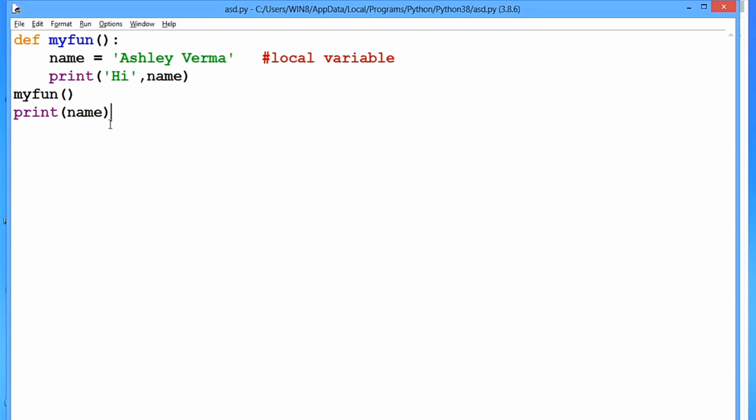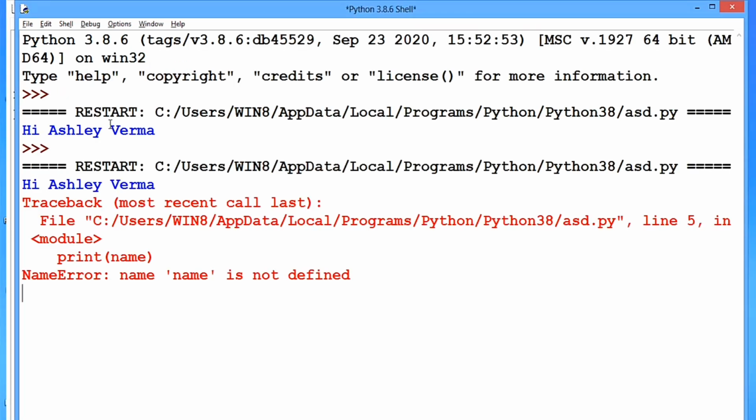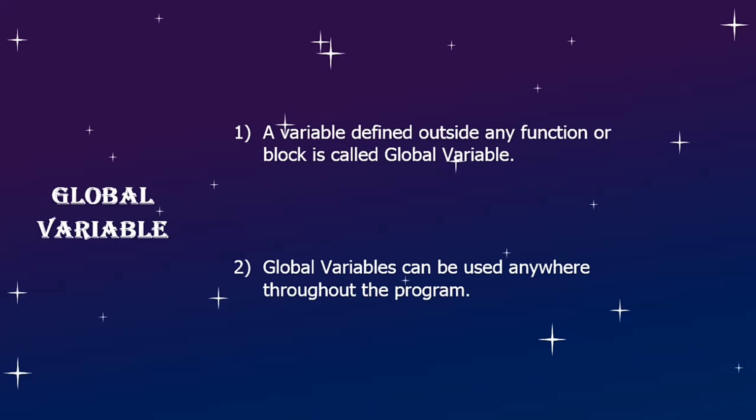So it is gonna give error. Yes, you can see we got the error. And what is the error? If you see the last line, it is NameError: name is not defined. That means it is saying that no variable of name is defined. It means that name is not recognized outside of the function myfun. And why so? Because it is a local variable. Okay, so this was the concept of local variable.